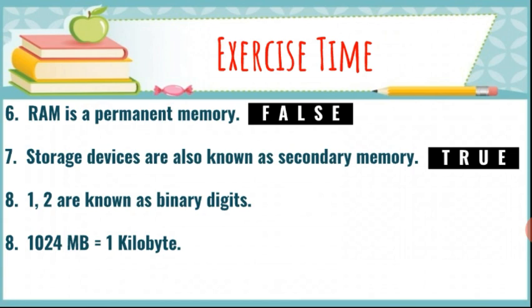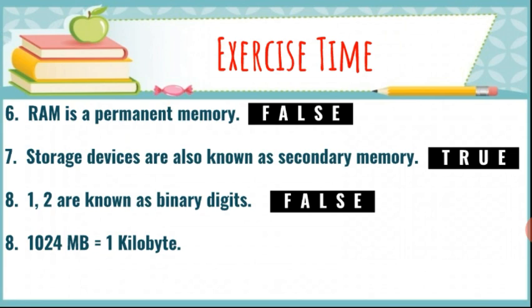Next is: 1, 2 are known as binary digits. False. Why? Because 1 and 0 are known as binary digits, but here it is written 2. The computer understands only binary language and it consists of 0 and 1.